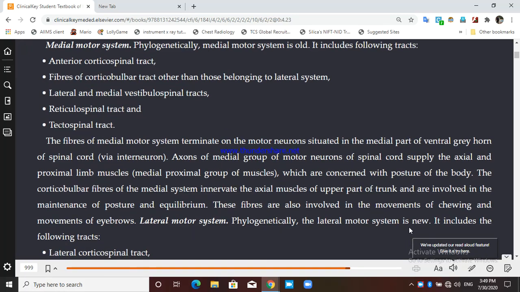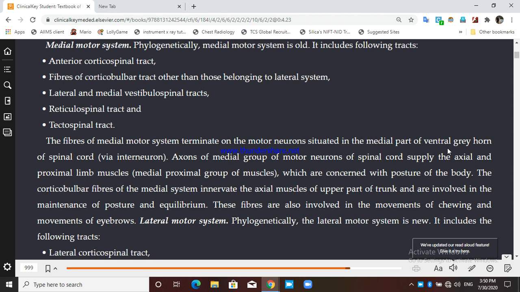The fibers of the medial motor system terminate on the motor neurons situated in the medial part of the ventral gray horn of the spinal cord. So all the five tracts we have defined, and the fibers in those tracts, ultimately go to the medial part of the ventral gray horn. We have studied the anterior or ventral gray horn.